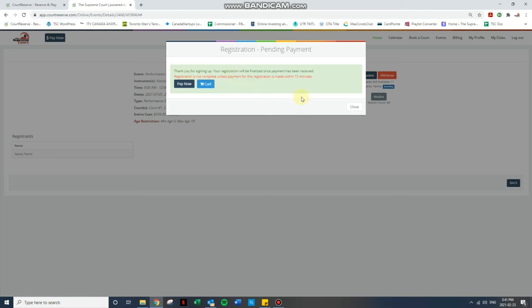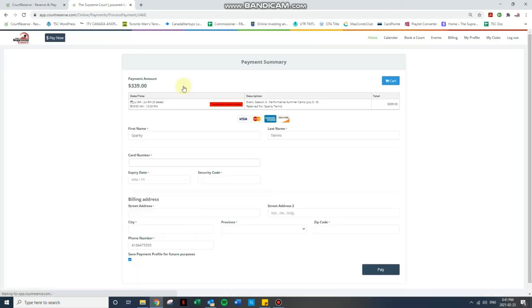However, your registration is not finalized until payment has been received. So there's a button right here to Pay Now, which would take us to this page. We'll fill out all of our payment information and select Pay. From there, we are pretty much good to go.